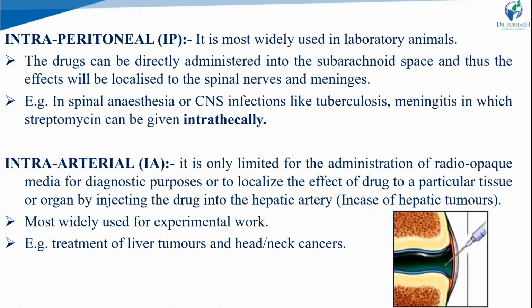So the drug can be directly administered into the subarachnoid space, and thus the effect will be localized to the spinal nerves. So it is used for spinal anesthesia, and CNS infections like tuberculosis and meningitis. Intra-arterial is limited to the administration of radio-opaque agents for diagnostic purposes or for the localized effect on a particular tissue or organ, like the hepatic arteries. It is mostly used for experimental work.